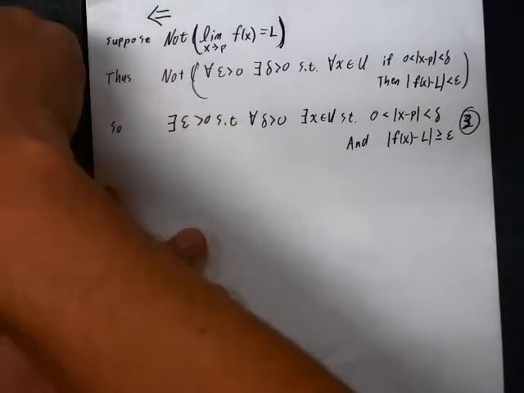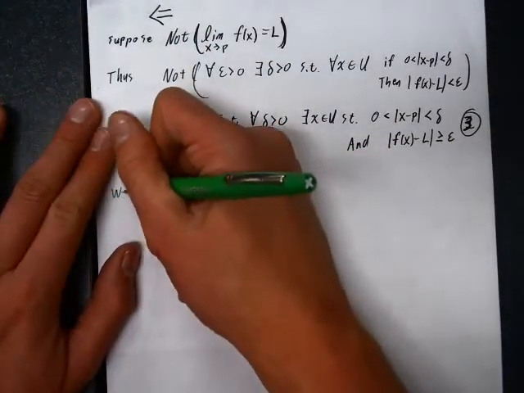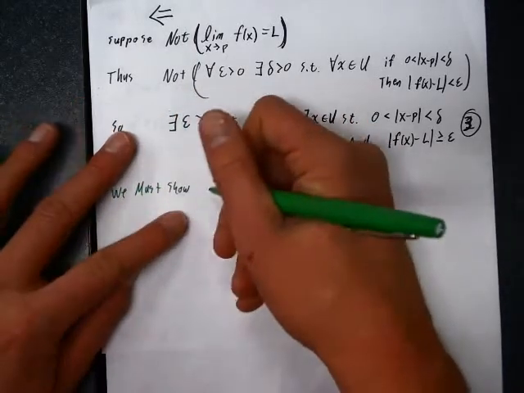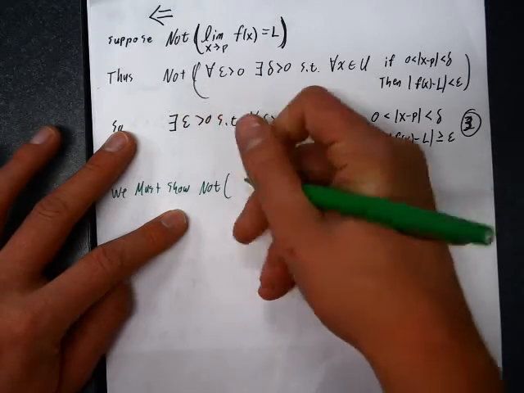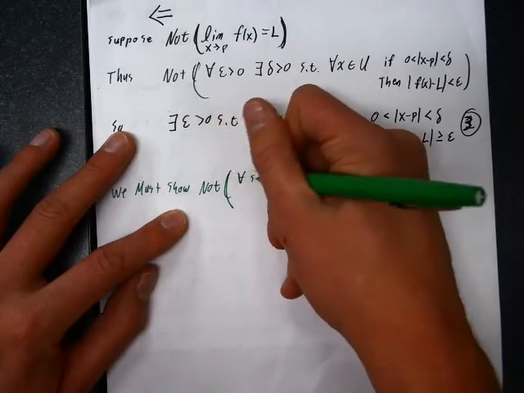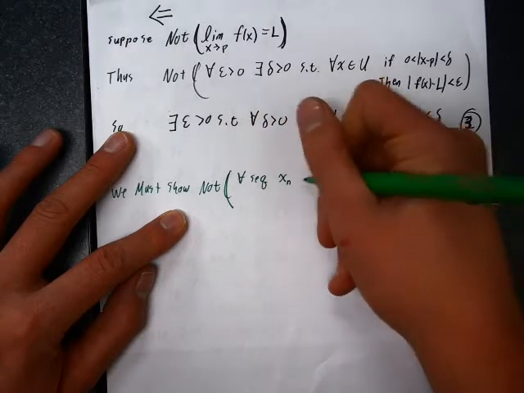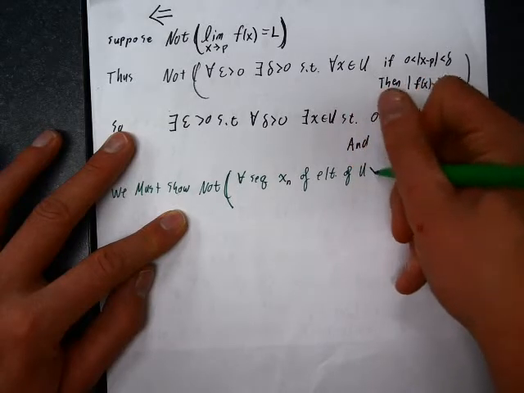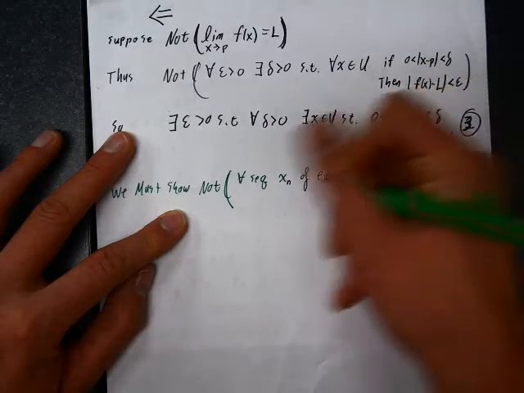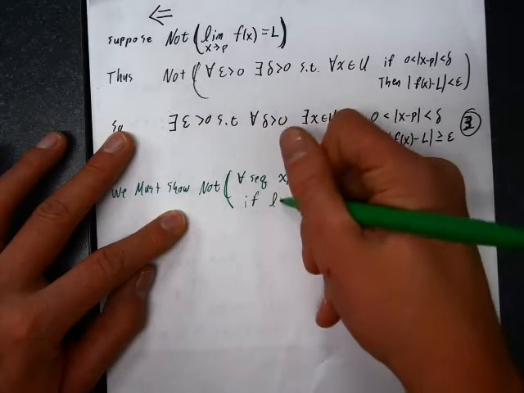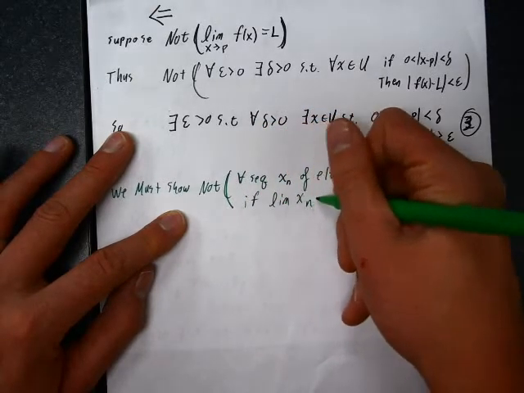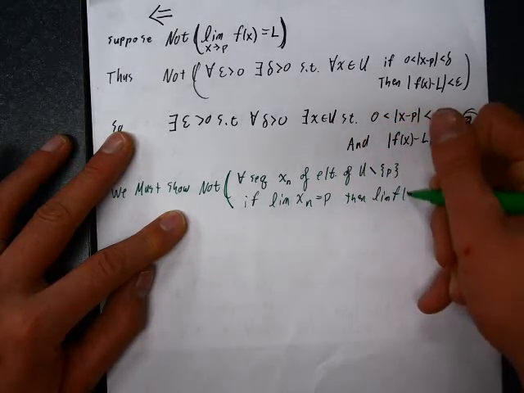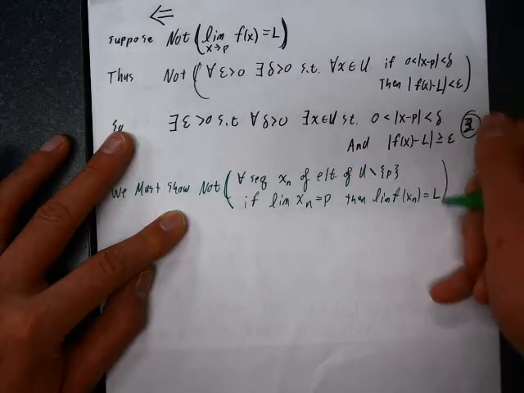Now let's write down what we want to show. We must show not for every sequence x sub n of elements of U different from P, if limit of x sub n is equal to P, then limit of f of x sub n is equal to L,